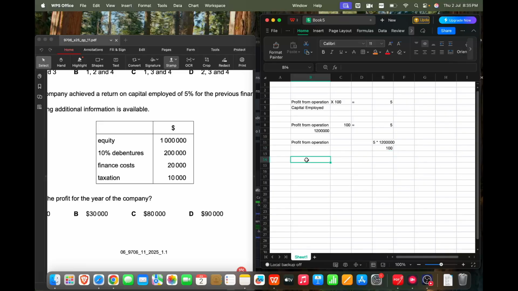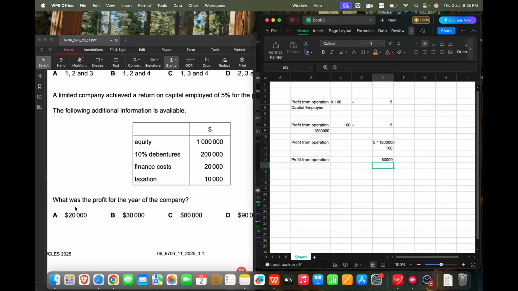And the final step, let's calculate that. Profit from operations is 5 into 1,200,000 divided by 100, and we are getting 60,000. Profit from operation is 60,000, but they are asking us what is the profit for the year. So we need to subtract finance costs and taxation that was given here.